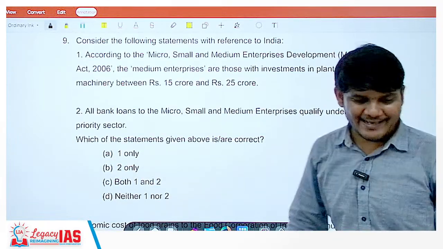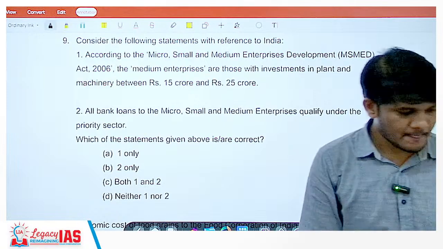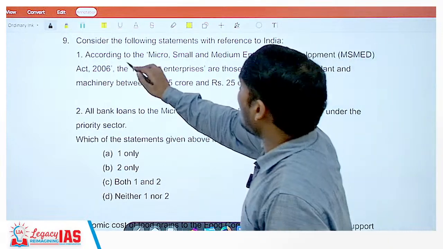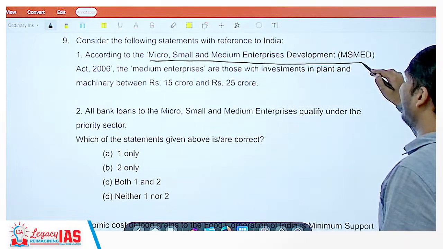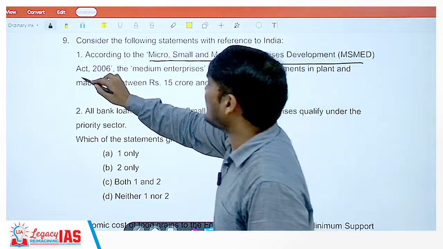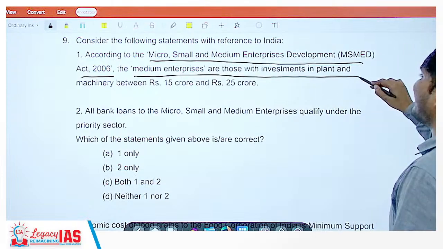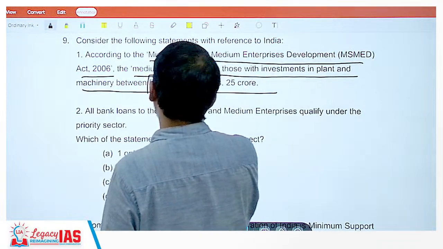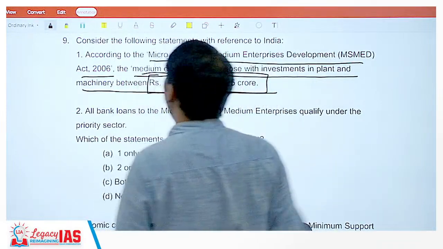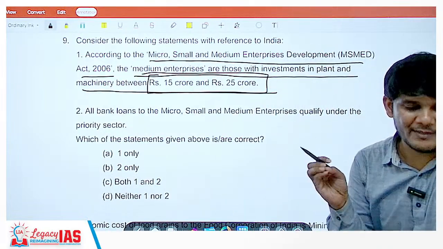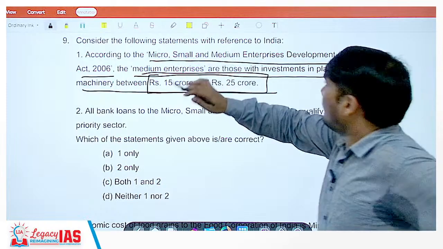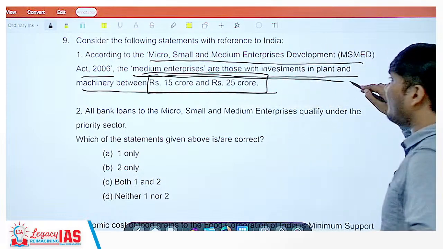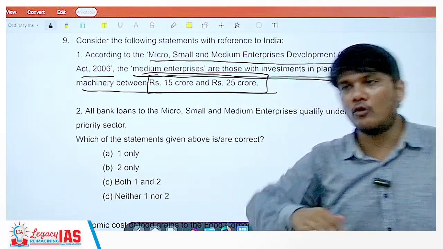Moving on to question number 9. Consider the following statements with reference to India. According to the Micro, Small and Medium Enterprises Development (MSMED) Act 2006, medium enterprises are those with investment in plant and machinery between 15 to 25 crore. This is definitional, again a fact. You can see a lot of factual questions are being asked. So this is correct.